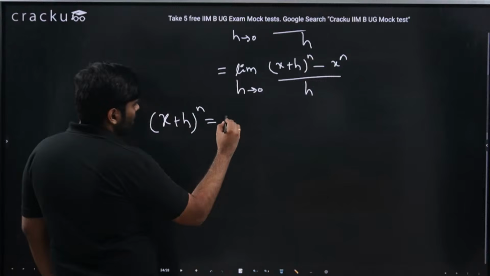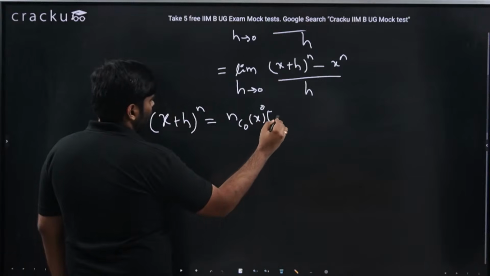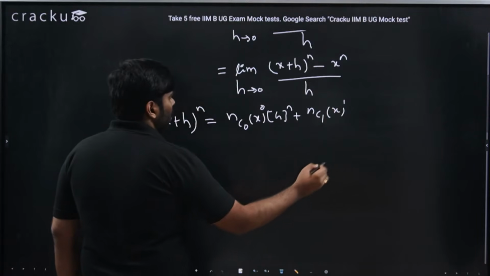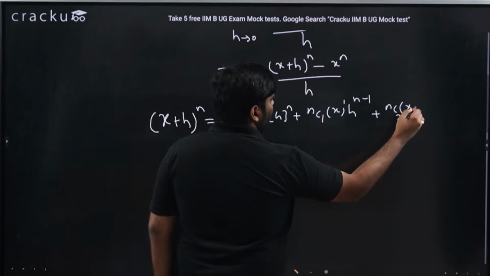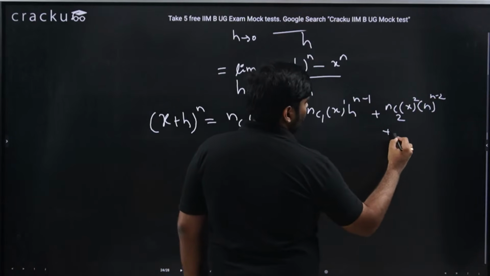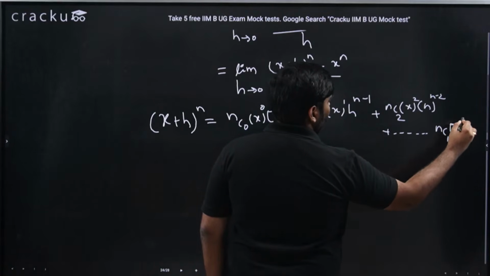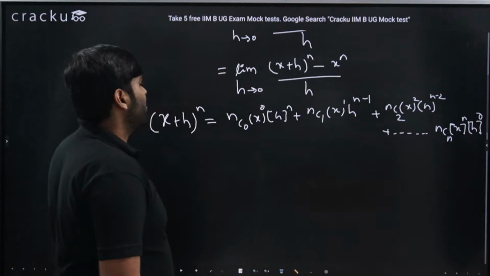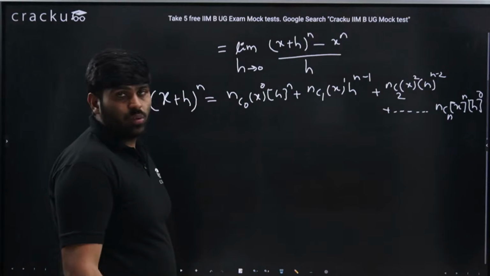The binomial expansion is nothing but nc0 into x power 0 into h power n, plus nc1 into x power 1 into h power n minus 1, plus nc2 into x square into h power n minus 2, and so on. It goes till ncn into x power n into h power 0. This is what the binomial expansion is: x plus h whole power n is nc0 x power 0 h power n, nc1 into x power 1 into h power n minus 1, and so on.